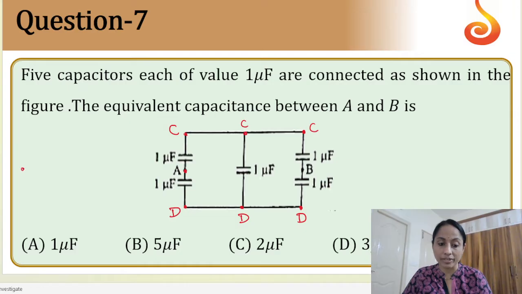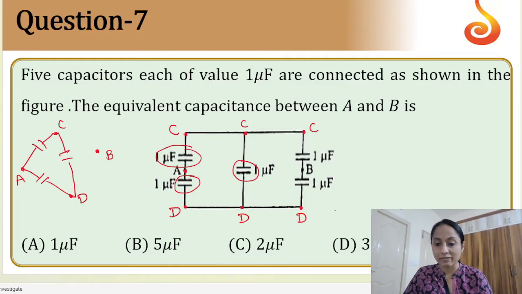Now just mark the points A and B, since we need the capacitance between A and B. Somewhere here put C and somewhere here put D. This capacitor is between A and C, this one is between A and D, this one is between C and D, this one is between B and C, and the last one is between B and D. All are 1 microfarad.